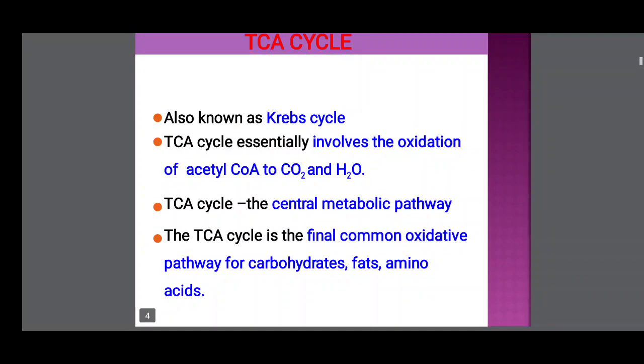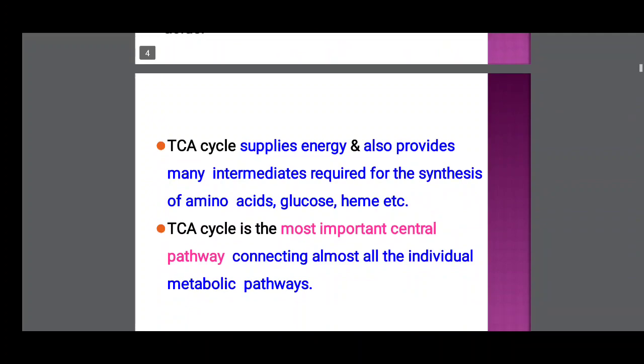The TCA cycle is the final common oxidative pathway for carbohydrates, fats and amino acids.